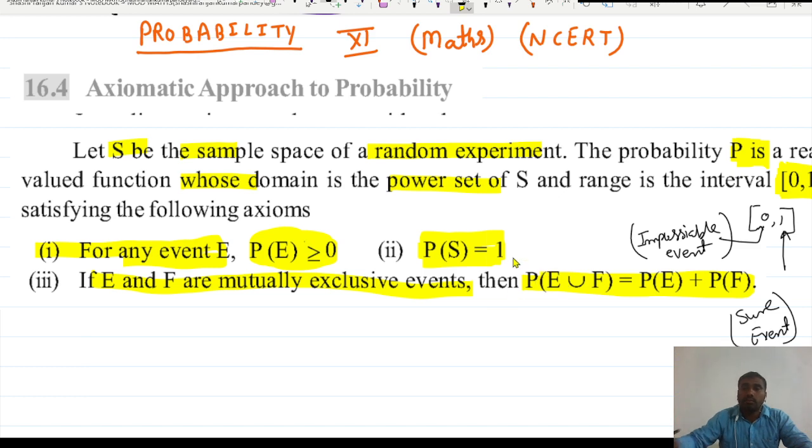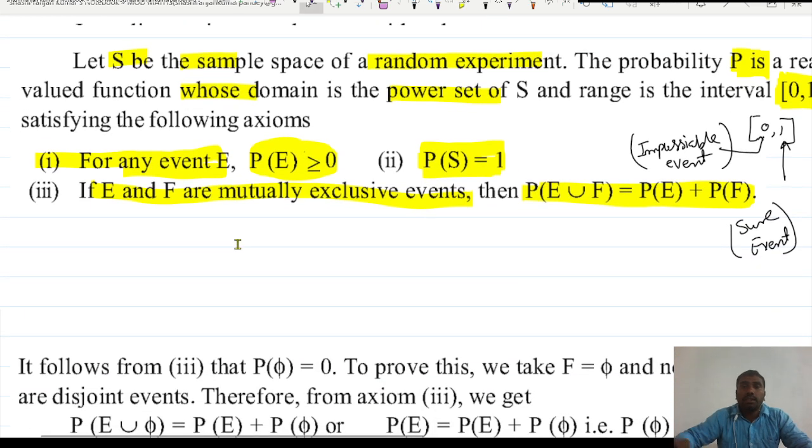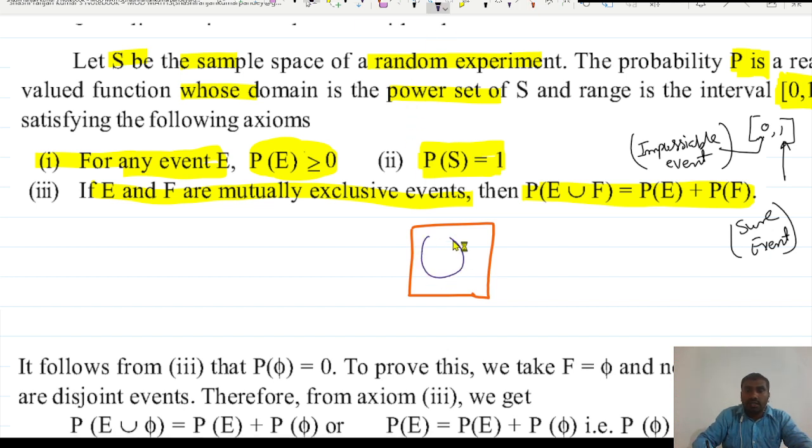So see here, this point we can explain in this way also. Let us suppose we have a sample space, and in this we have two events. I think here we have taken E and F, so it's easier if I take E and F. Let us suppose this is your E and this is your F. What is E intersection F here? Of course, it is phi.